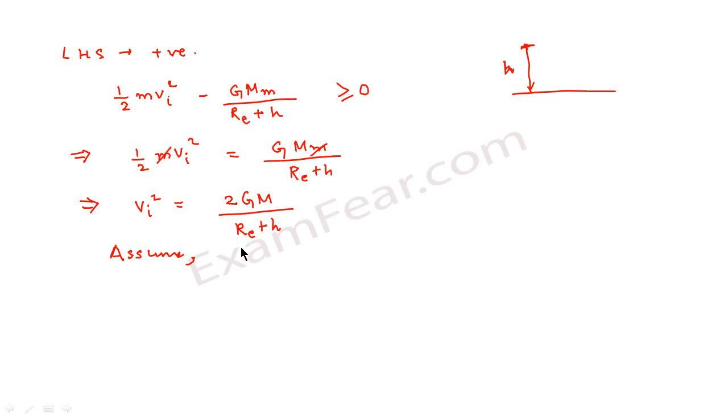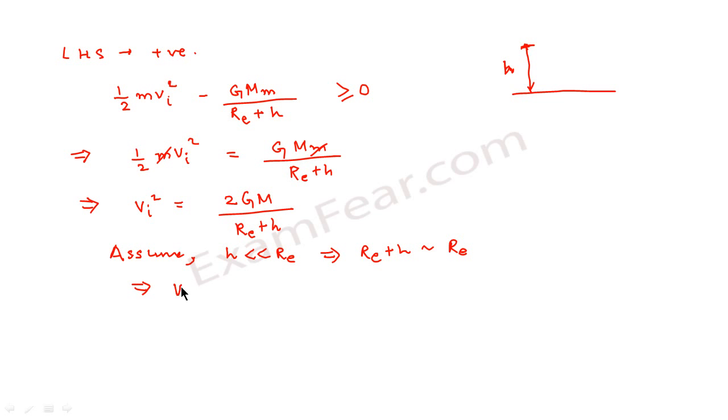In this case, let us assume that height h is very small when compared to the radius of the earth, because earth being very huge, this distance will not make much difference. So we can write Re plus h as Re, because h is a very small quantity. A very small quantity when added to a very huge quantity, the result will almost be the same. So Re plus h is approximately equal to Re.